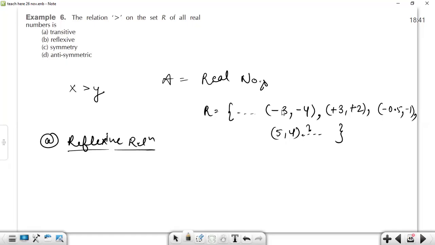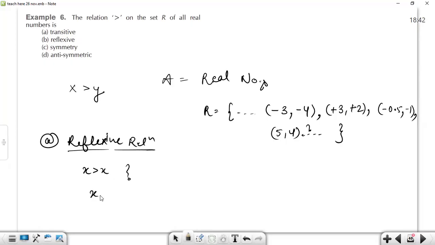So if there is a number like 3, can we write (3, 3) in the set here? Can any number be equal here? If the relation is this, can this be true?